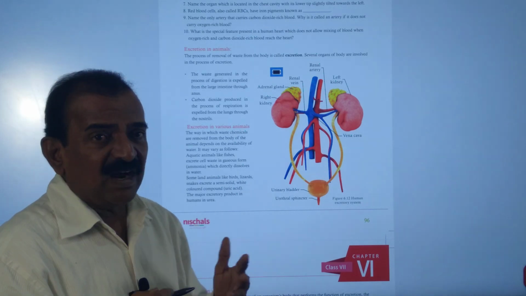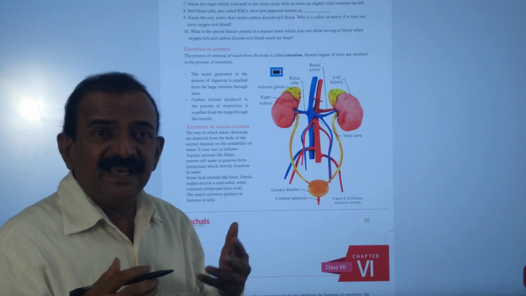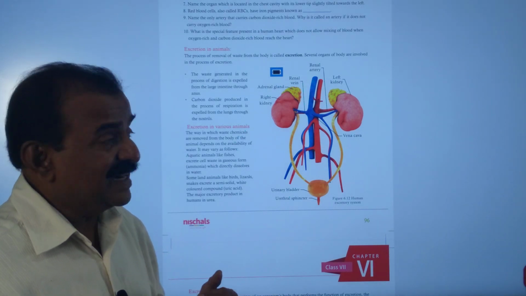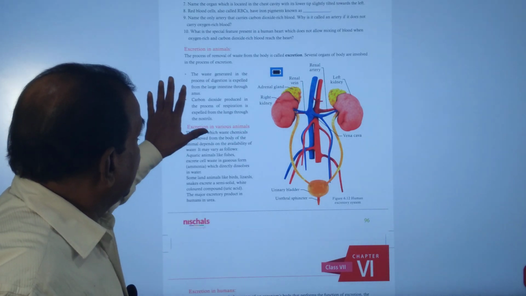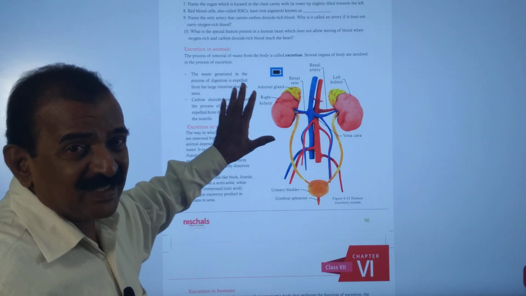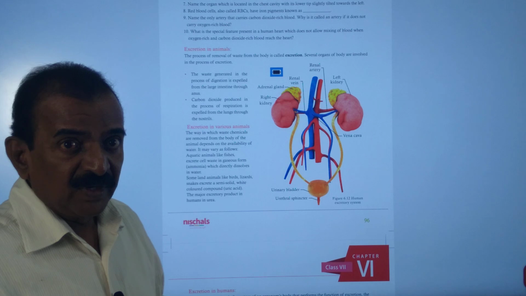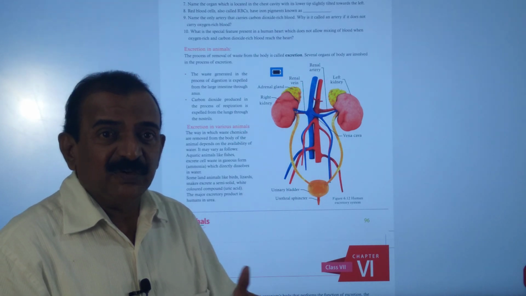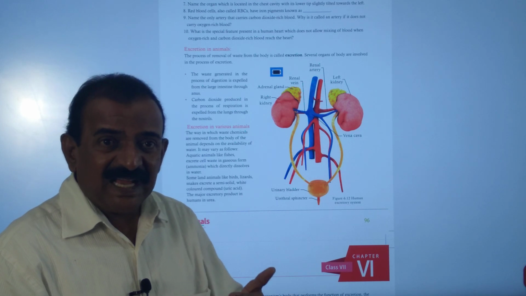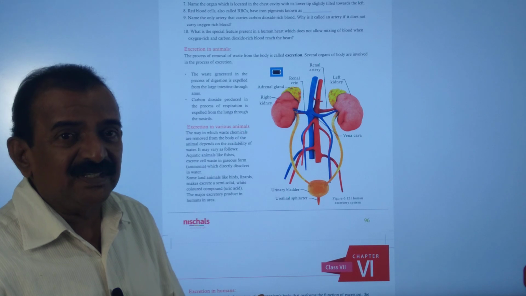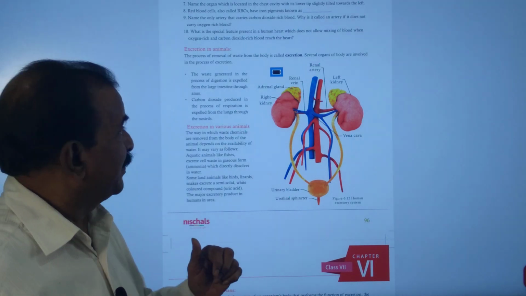So several organs are present in the body, and they are helpful in removal of the waste which is generated in a living organism. So here you see 2 examples. I told you, during the process of digestion, food materials are digested, and undigested food also forms, and that undigested food is sent out of the body in the form of feces through the anus in case of human beings.